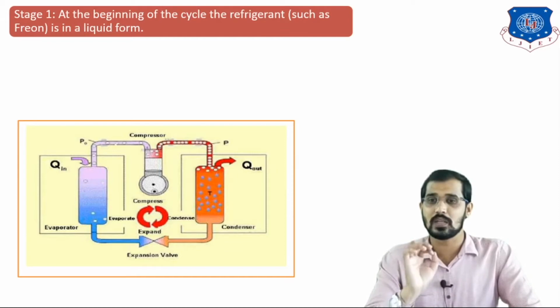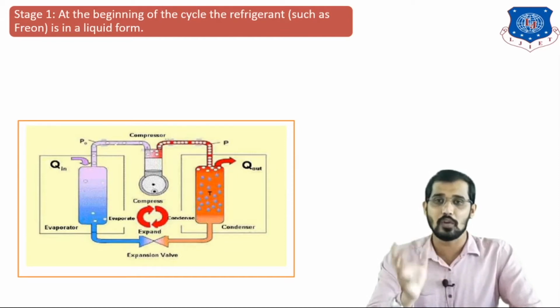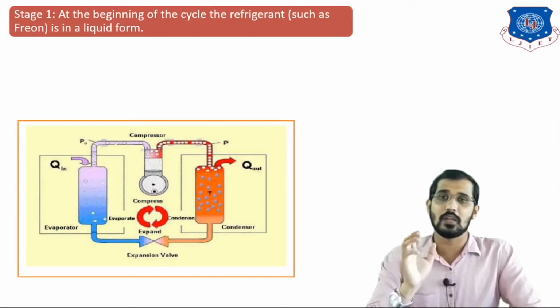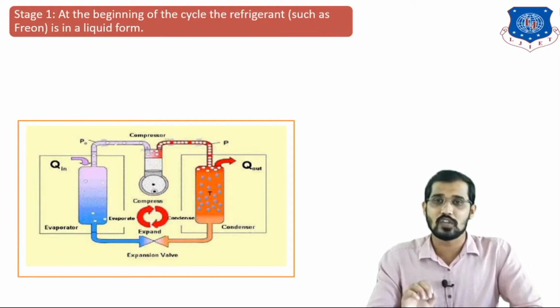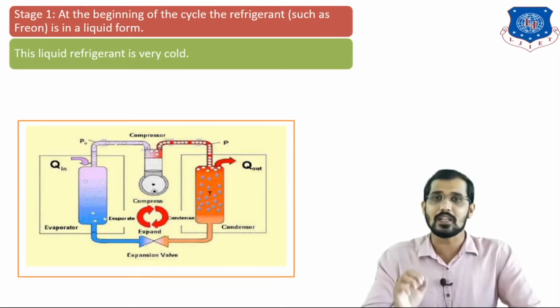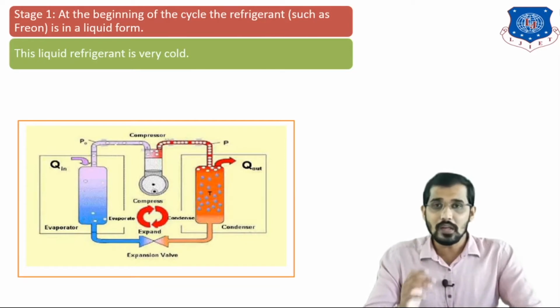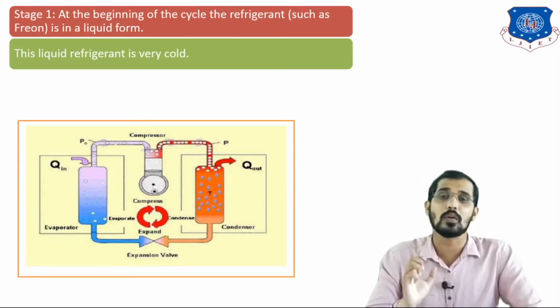Stage 1: at the beginning of the cycle, the refrigerant such as Freon, which we also use in our home refrigerator, is in the liquid form. This liquid refrigerant is very cold. Initially, whenever we use pure refrigerant, it is in the cold form.